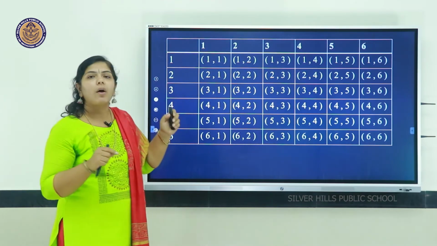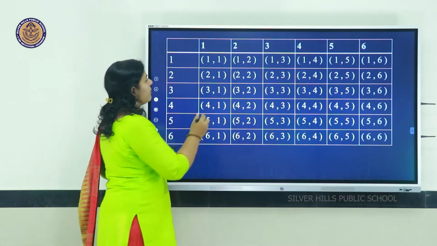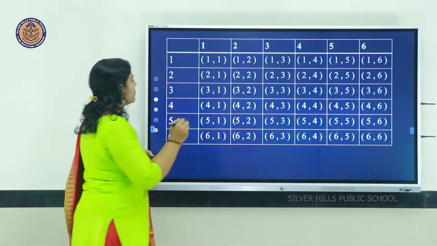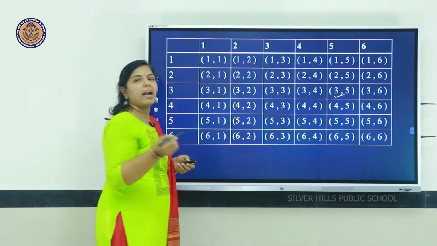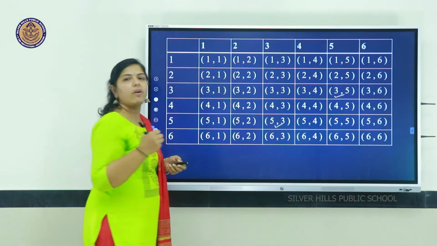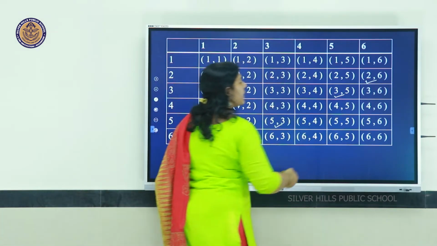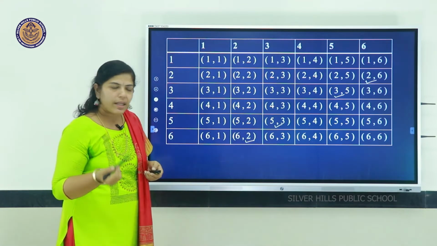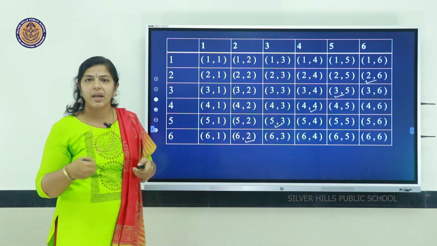Which are the outcomes where the sum 8 is coming? If we take 3, 5 and add, we will get 8. Then 5, 3, 5 plus 3 also 8. Then 2, 6, 2 plus 6 equal to 8. Then reverse 6, 2, 6 plus 2 equal to 8. Then we have 4, 4, that is 4 plus 4 we have 8. Anything more?